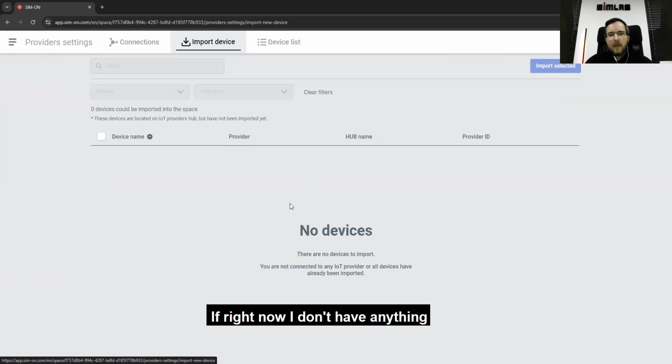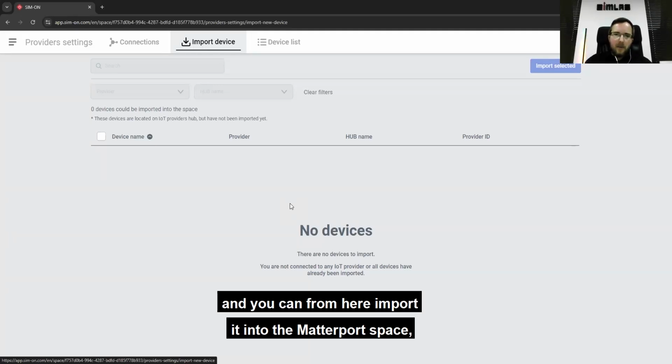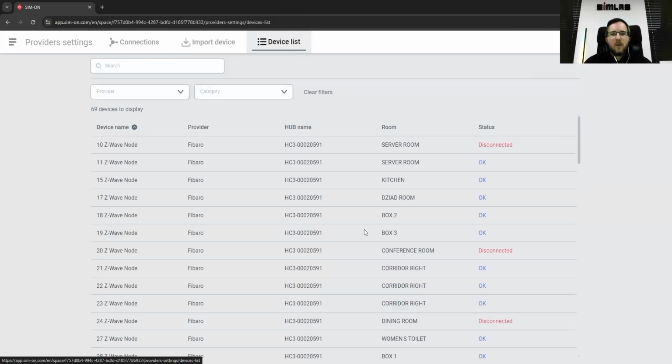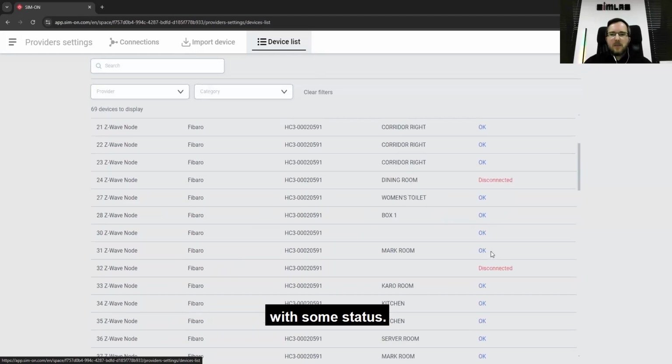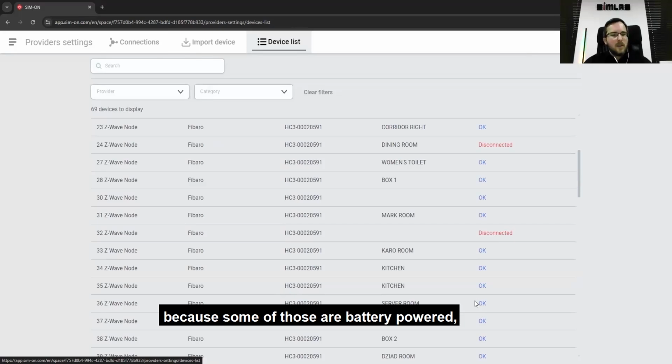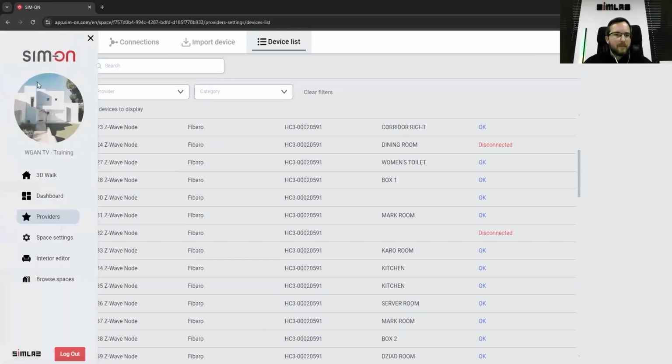Right now I don't have anything to import because all devices were imported during the creation of the apartment, but it's possible that after you create the apartment, you add other IoT devices, and you can import them from here into our space. Also the whole list of connected devices is shown with their status. As you see here, some are disconnected because they are battery powered and the battery is gone, which means the connection is gone too.